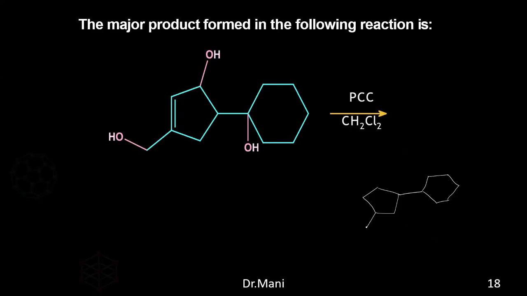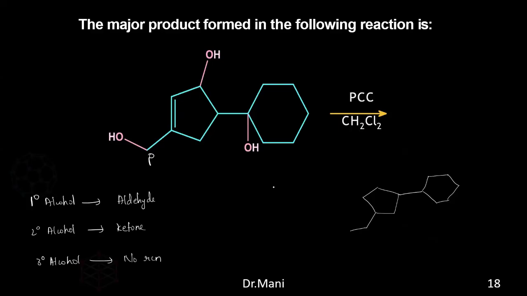So what is this? This is a primary carbon that is attached to OH. So we know the primary alcohol will turn out to be aldehyde. Secondary alcohol will turn out to be ketone. Tertiary alcohol, if you use the PCC, a mild oxidizing agent, will not show any reaction. So no reaction. From that, I can show the reaction will happen like this.